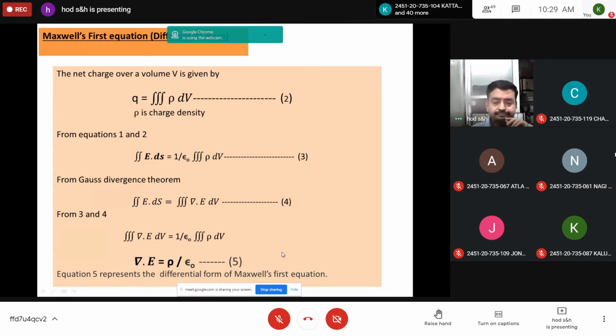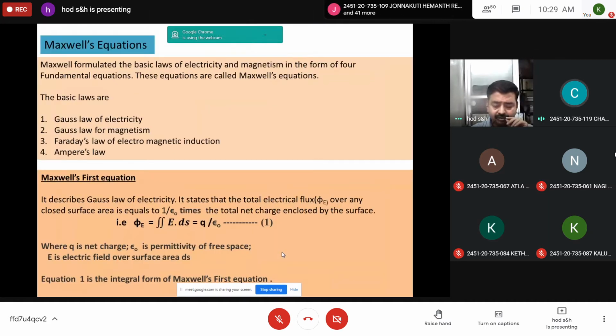Sir, we have to write theory or will questions come? What is your doubt? Sir, from this will we get questions on the calculation part or theory? Theory only. Derive Maxwell's first equation. Write the same thing that I have given in the PPT, as it is. Once again, I will explain in brief.